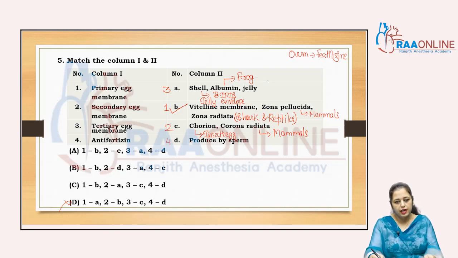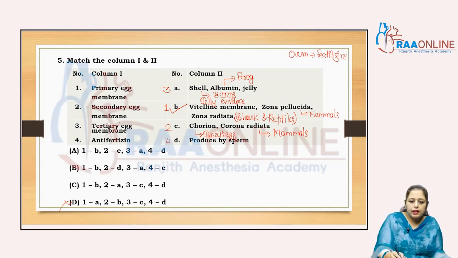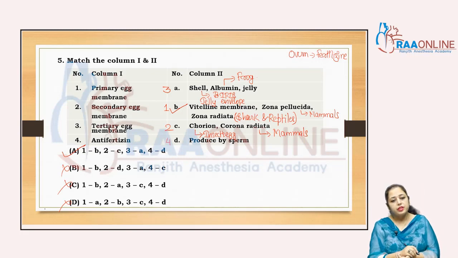the surface of the egg. Then the compatibility reaction between the sperm and the ovum occurs with the help of the fertilizin and the anti-fertilizin, clear? So according to that, 1B in whole 3 secondary egg membrane, that is 2C only present in, so that is B and C option is cancelled. So the answer is A, clear.